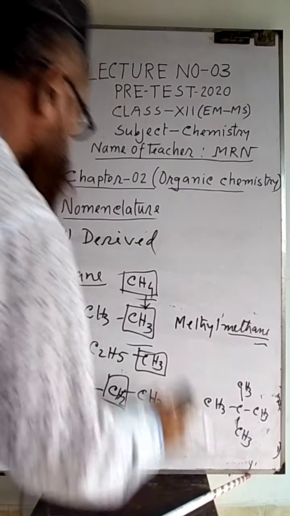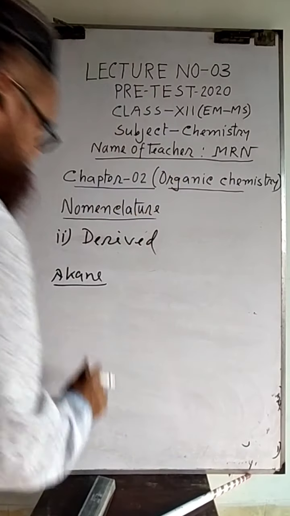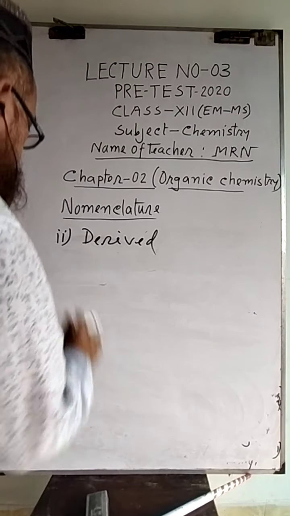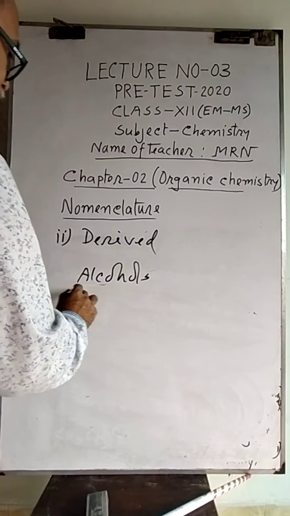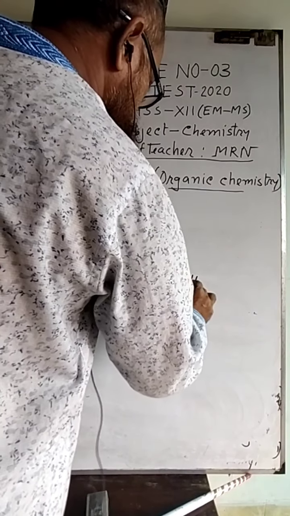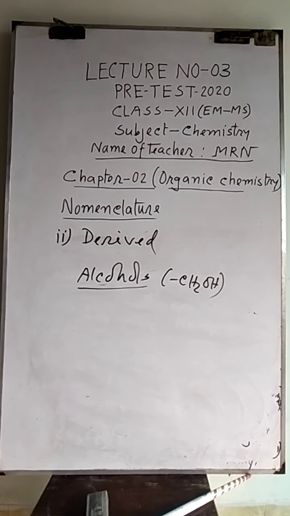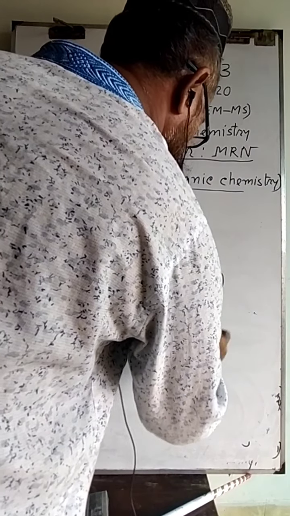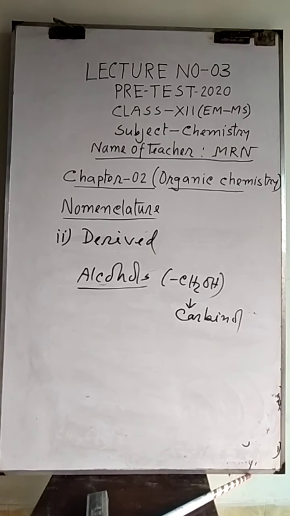Next one, alcohols. Alcohols are named following, centering on CH2OH. Centering this one, the names of the alcohols are given. This part is called carbinol. Now with this, when alkyls are joined, they will be given different names.